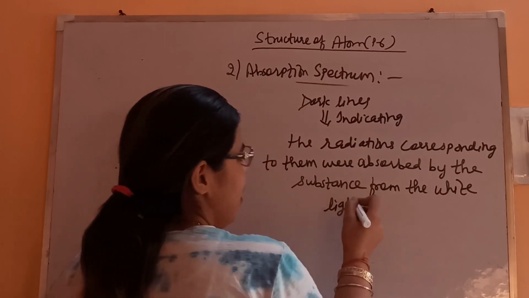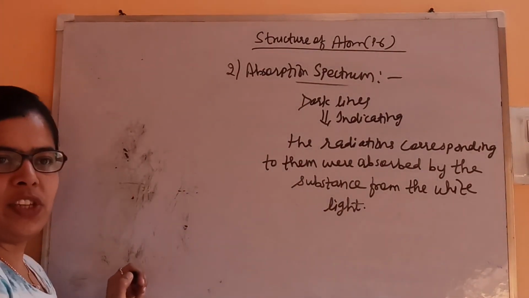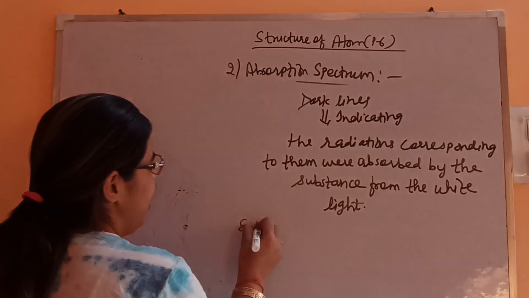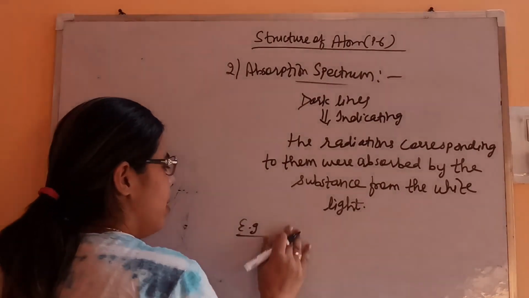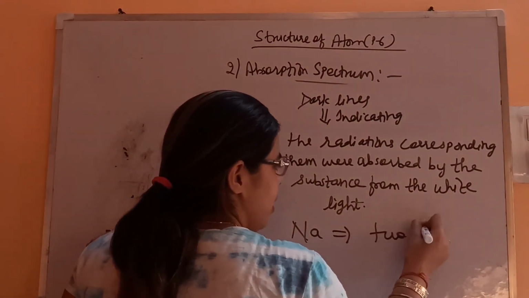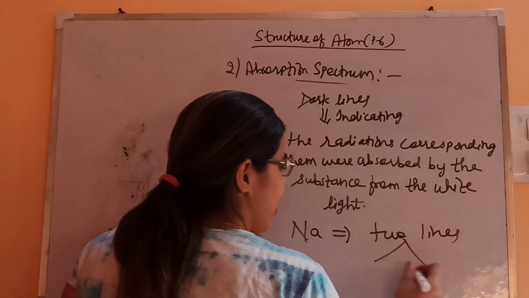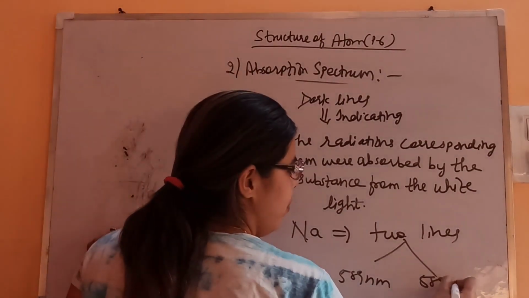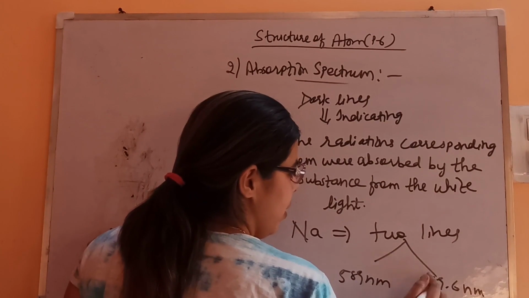The position is same as we have seen in the emission spectra. Like the example that we have taken of sodium, giving two lines having wavelengths of 589 nanometer and 589.6 nanometer.